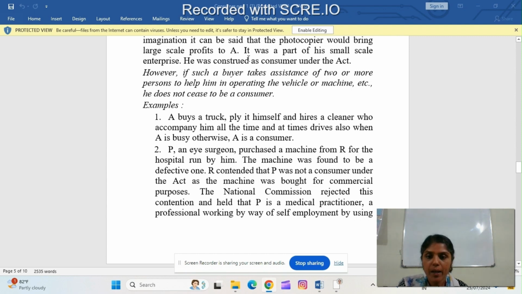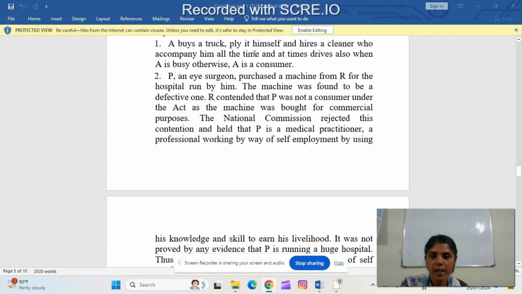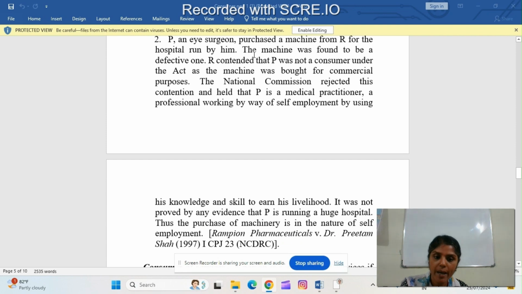The second example: P, an eye surgeon, purchased a machine from R for a hospital run by him. The machine was found to be defective. R contended that P was not a consumer under the Act as the machine was bought for commercial purpose. The National Commission rejected this contention and held that P is a medical practitioner, a professional working by way of self-employment by using his knowledge and skill to earn his livelihood. It was not proved by any evidence that P is running a huge hospital.